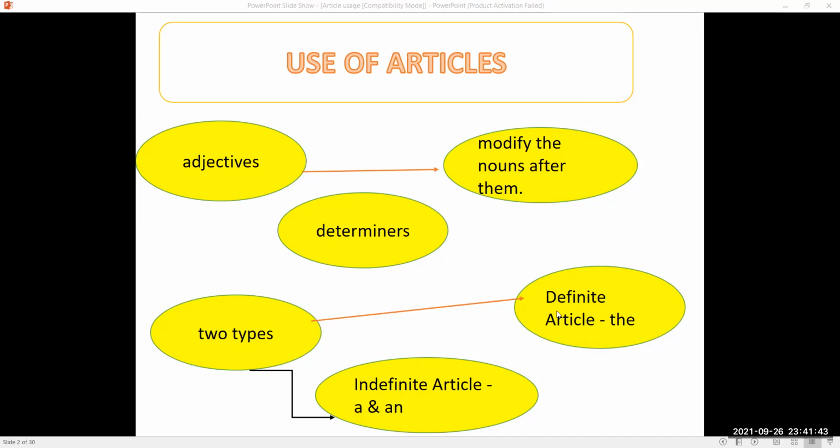There are two types. One is the definite article, which is the. We'll see when to pronounce it as "thee" and when to pronounce it as "thuh." And the other type is the indefinite article, where we have two forms, a or an, which are quite confusing some of the time.